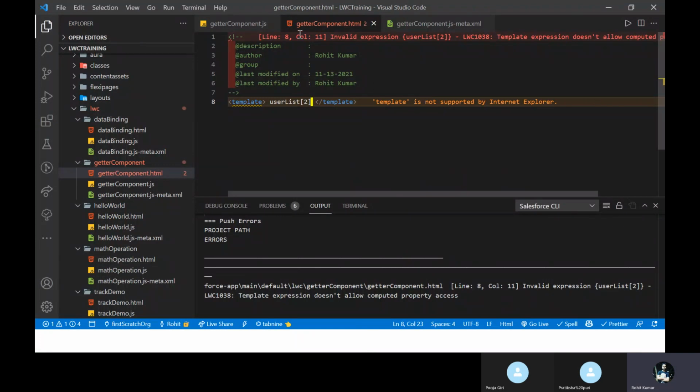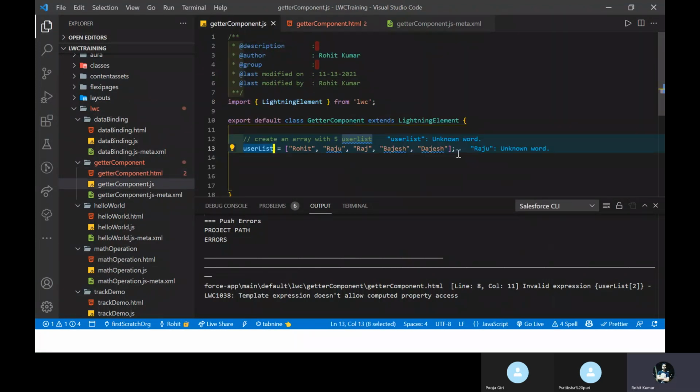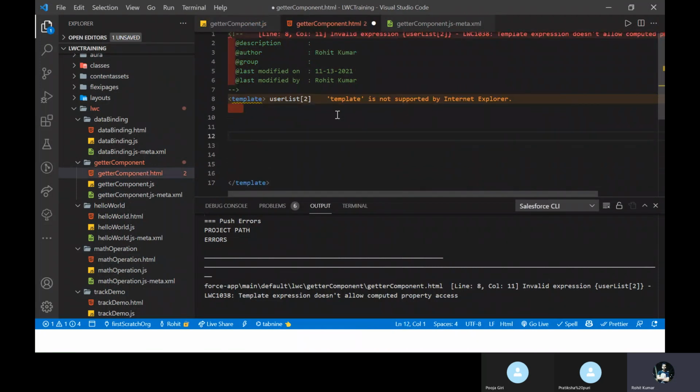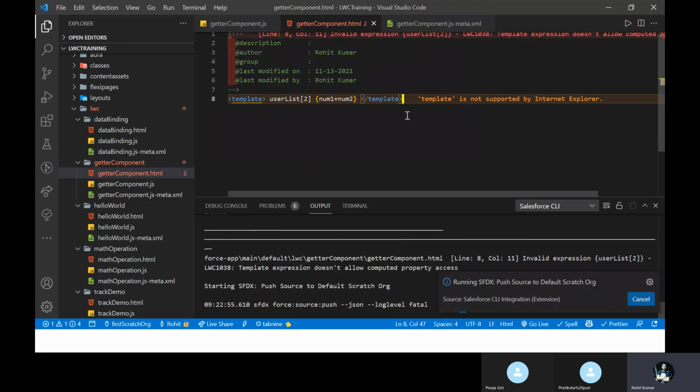After some time you can easily understand what I am talking about. num1 equals 10 and num2 equals 20. I want to add these two numbers under the HTML template. You cannot write num1 plus num2 here. This is invalid. So again, Control Shift P, and I want to deploy this component.